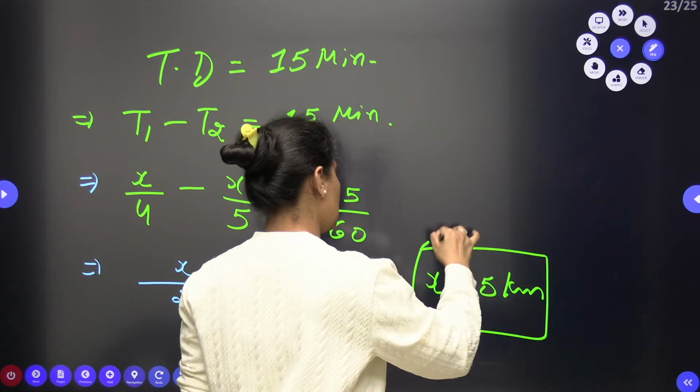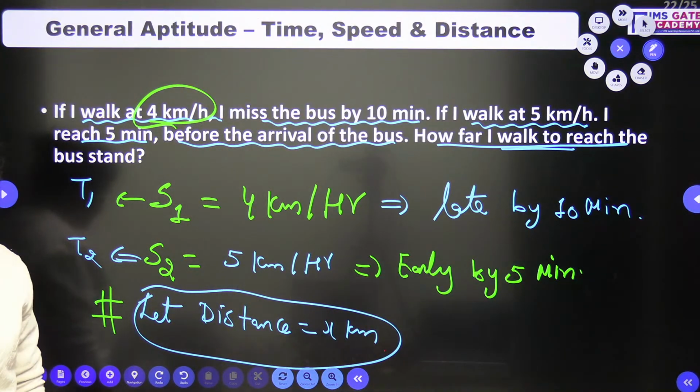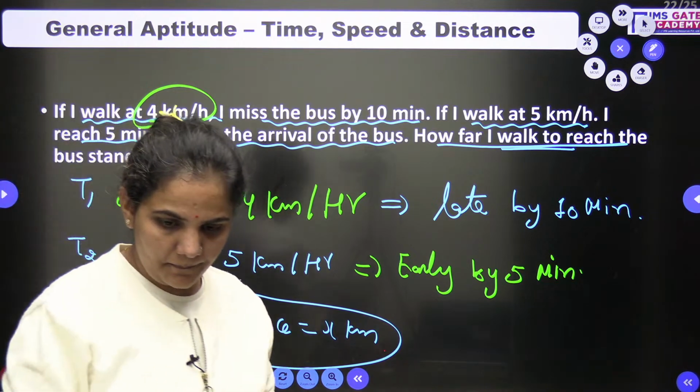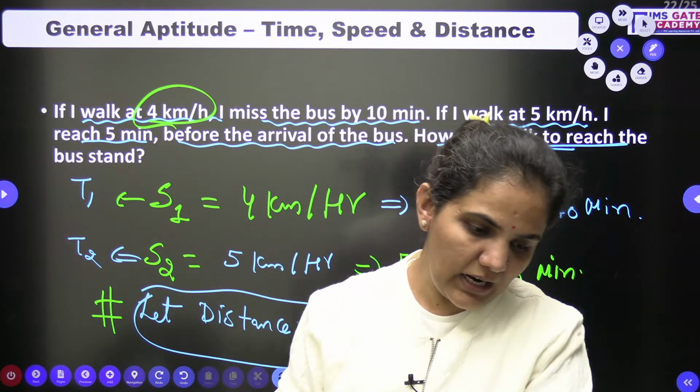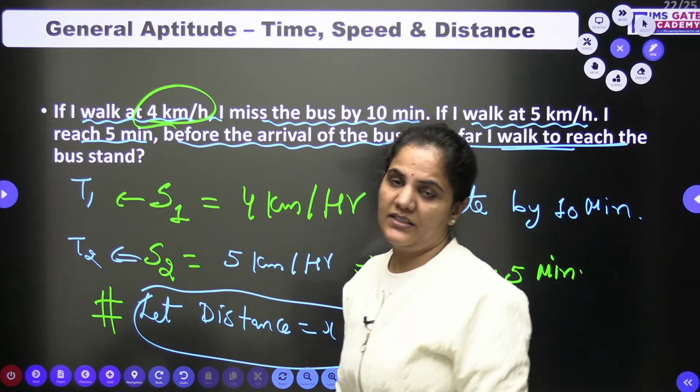So how much distance will you cover to reach the bus stand? That is 5 kilometer. Very good. Shabash, Parthiv. So in this case, you need to cover how much distance? 5 kilometer. Very easily we can understand this one.